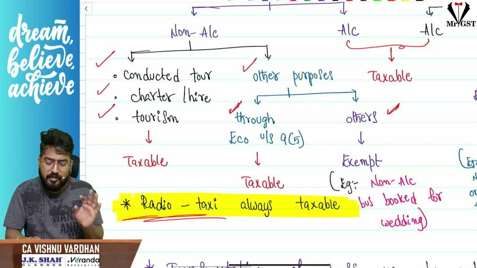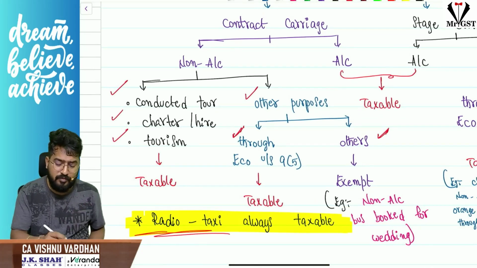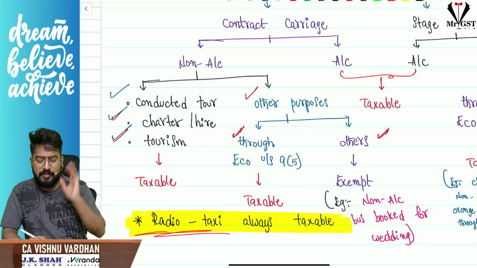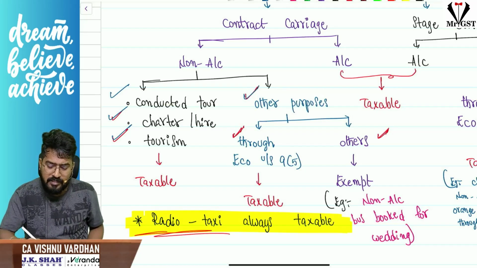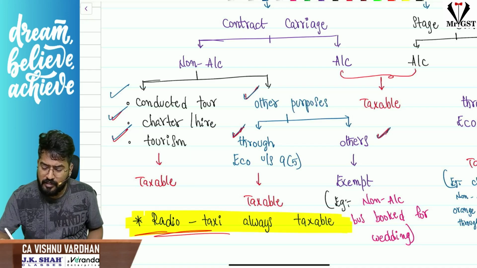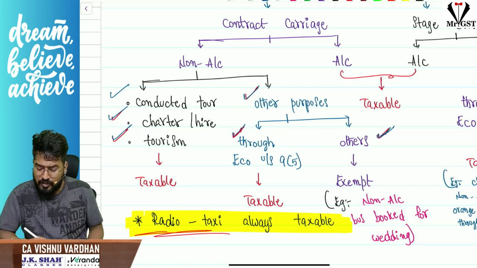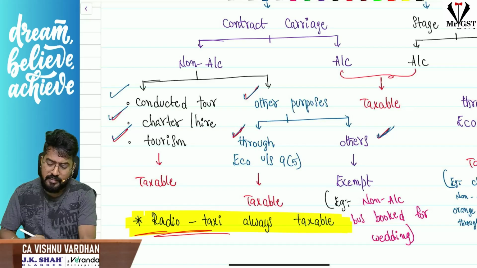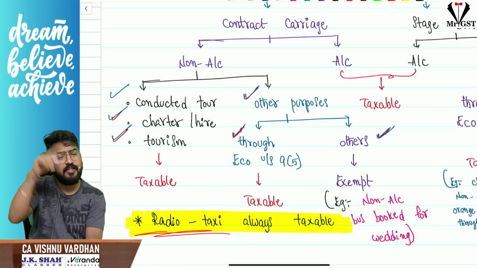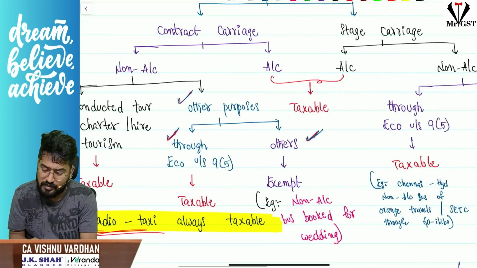Contract carriage, non-AC, what we should see, we should see the purpose. Conducted tour, charter or hire, tourism, taxable. Other purpose, sir, if it is through an e-commerce operator under section 9(5), taxable. Other cases, exempt. Okay, so that is the concept. Next, radio taxi is always taxable. Remember that radio taxi means where the taxi is connected with the central office through GPS or GPRS system.